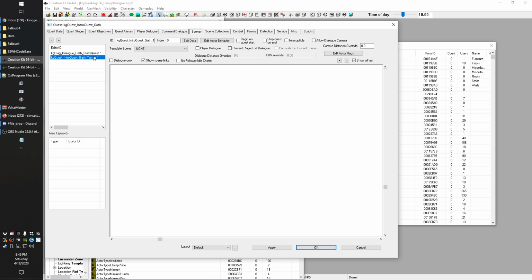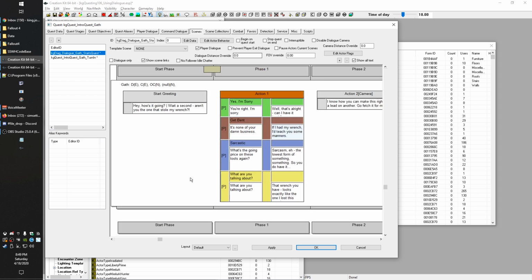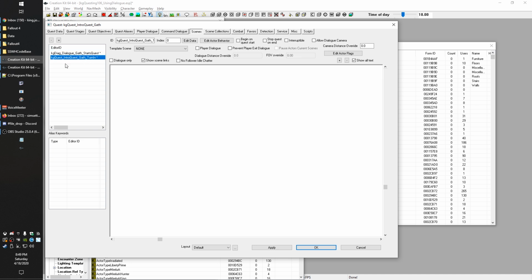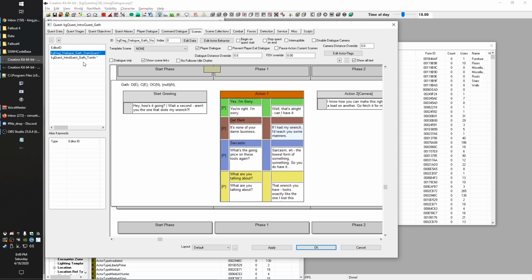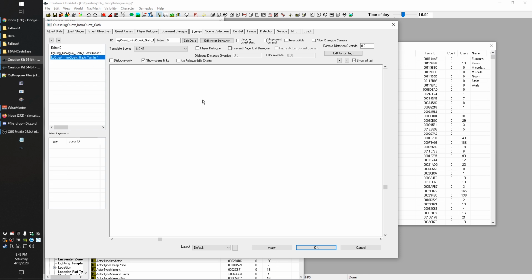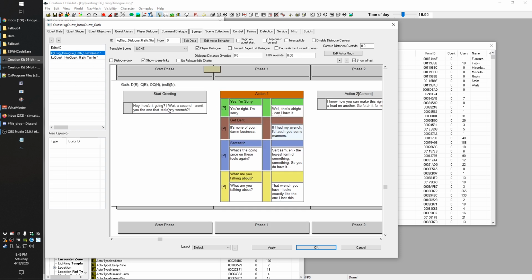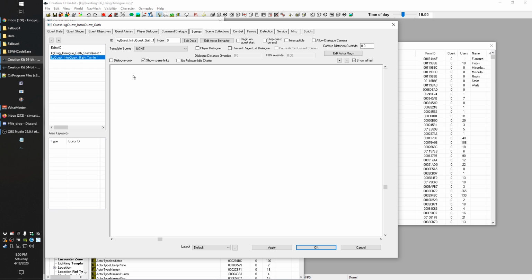Now, this wouldn't necessarily need a scene because we're not actually going to have the player say much, but I just wanted to show you how to set up multiple scenes over here because we didn't really cover that in the last one. So now we have a second scene here, and we'll end up setting conditions to control which one he says at any given time, which we're going to do when we set up the quest stages, and then I think it'll kind of click for you guys. So we'll do it just the same way we did the other one.